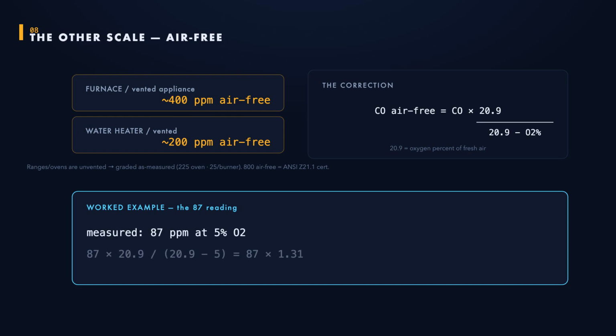The 800 air-free figure you may have heard is the oven's certification limit under ANSI Z21.1, not an NFPA 54 threshold. Here's the trap. Excess air lowers the raw reading, so a burner can look clean as measured, yet fail air-free. Correct it. Multiply the measured CO by 20.9 over 20.9 minus the measured oxygen percent. Our 87 at 5% oxygen becomes about 114 air-free. Same gas, different honest number.